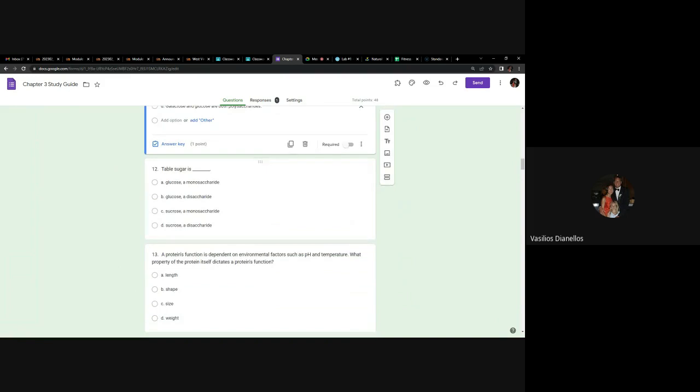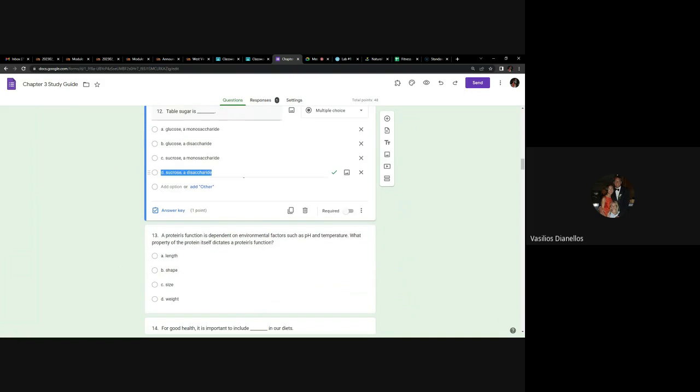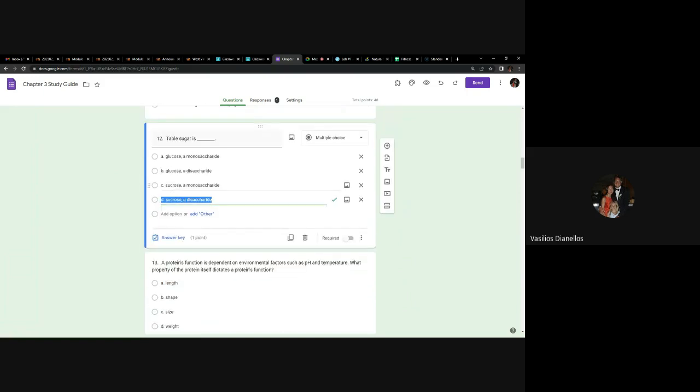Table sugar. I might ask you this because I did say in the lecture I'm not going to ask you to know examples of it, but if I did, the one that you should know is table sugar because it's so prevalent in our life. And table sugar is sucrose, and that is a disaccharide. So there's not much else to say about that, except just memorize that just in case. Any questions about that?